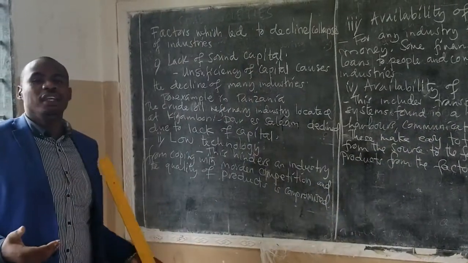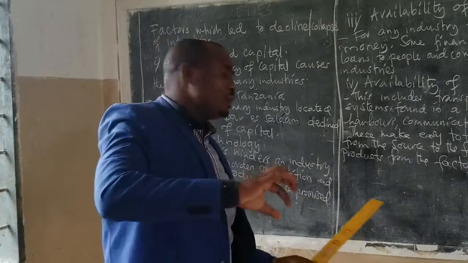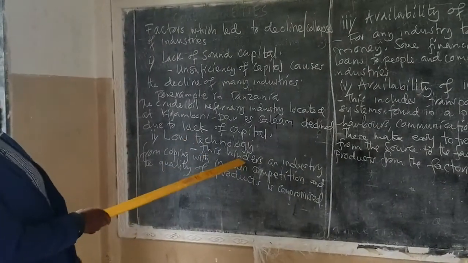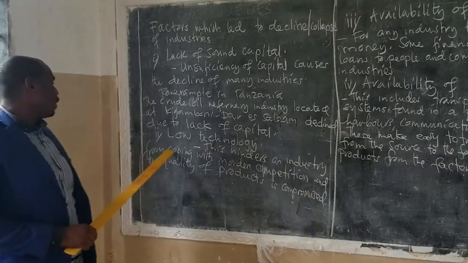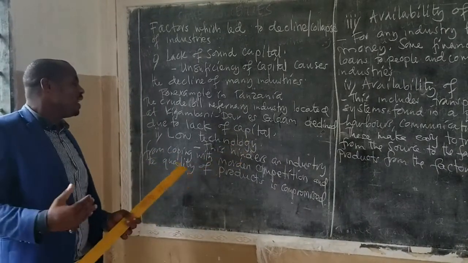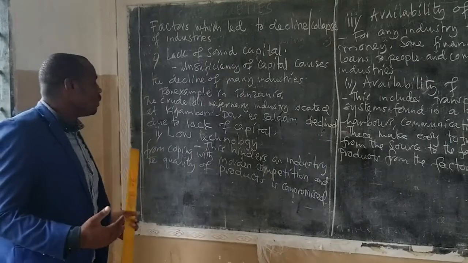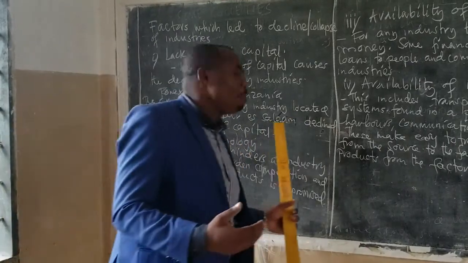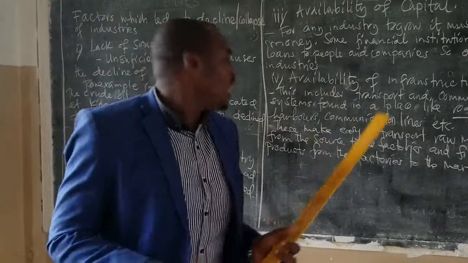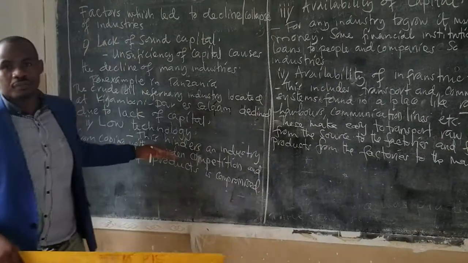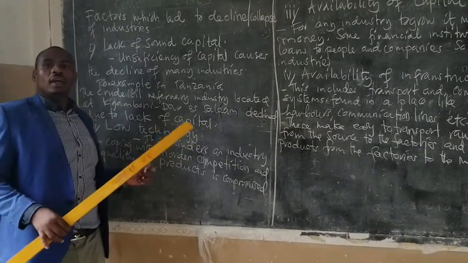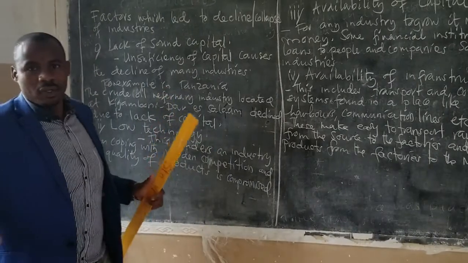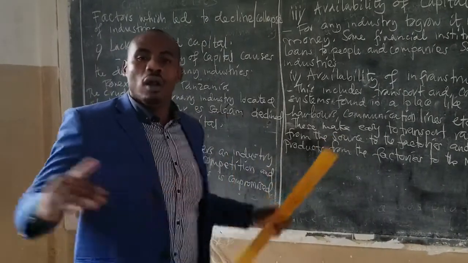Another factor which can cause industries to decline is low technology. This hinders an industry from coping with modern competition, and the quality of the product is compromised. If there is low technology, the product which is produced can be unqualified, so the industries can collapse.